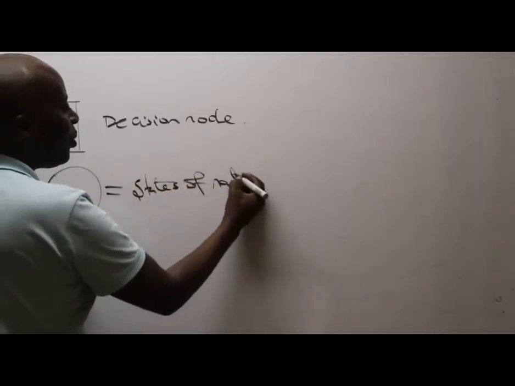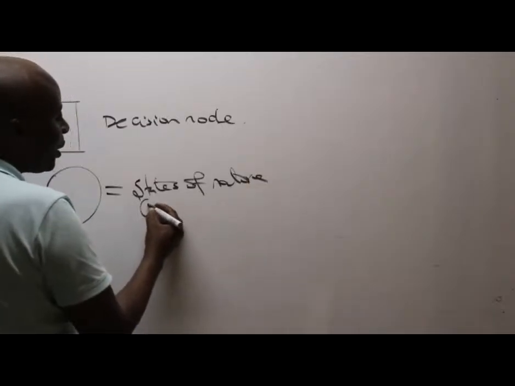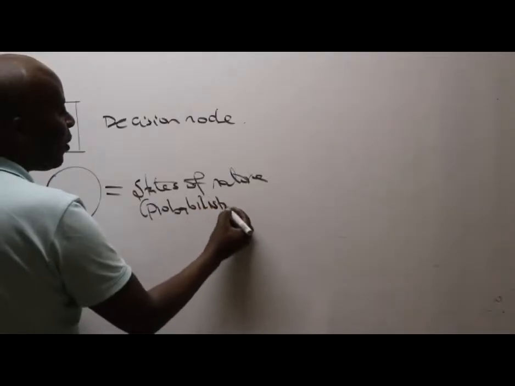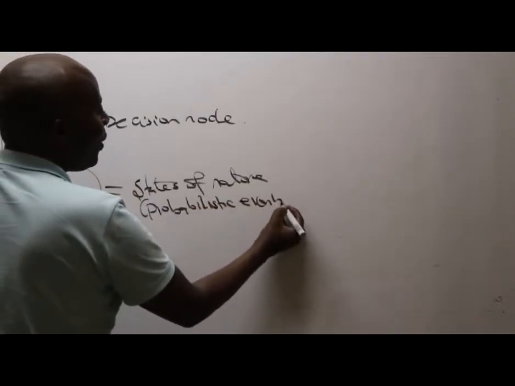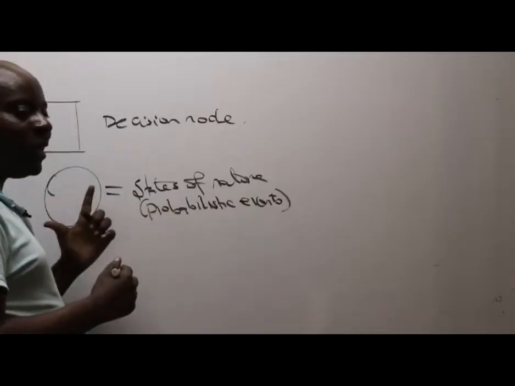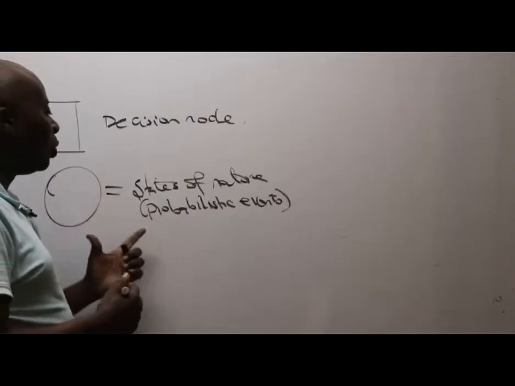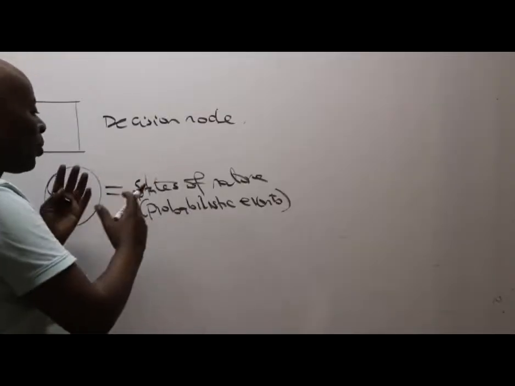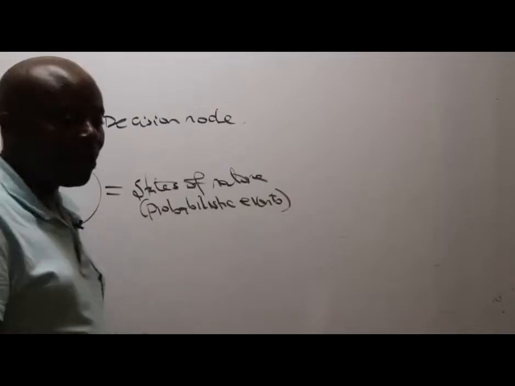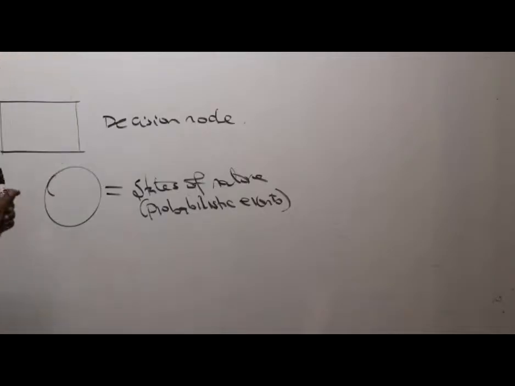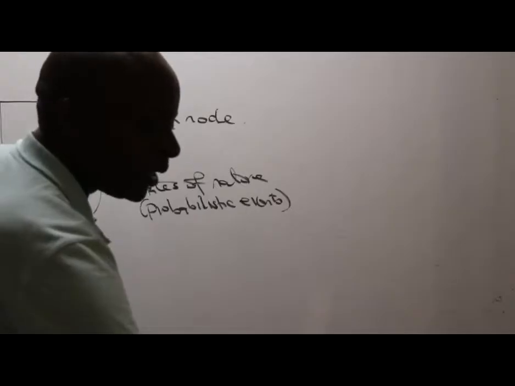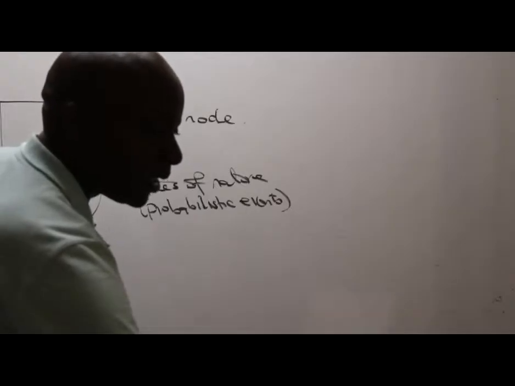If you remember, the states of nature node is the one that carries the probabilistic events. All events which have probabilities will always be coming out of a circle, to signify what is slippery. Probabilistic events can go either way. So, ladies and gentlemen, have you been able to put this down? Have you been able to at least capture this down in your notes?